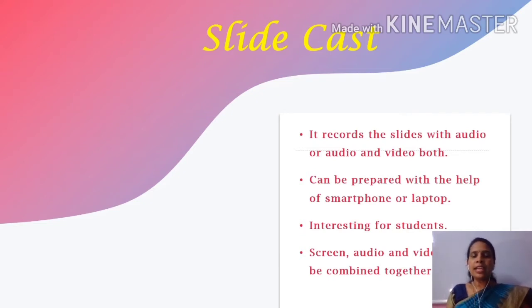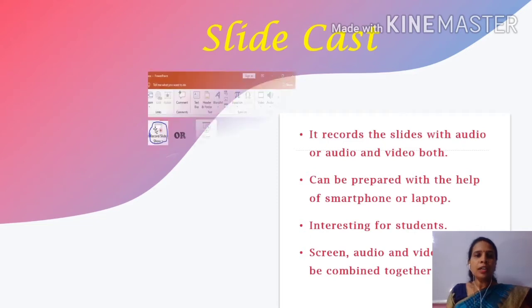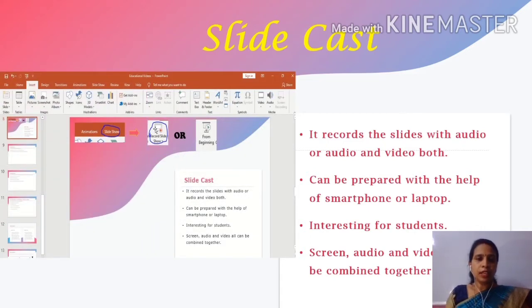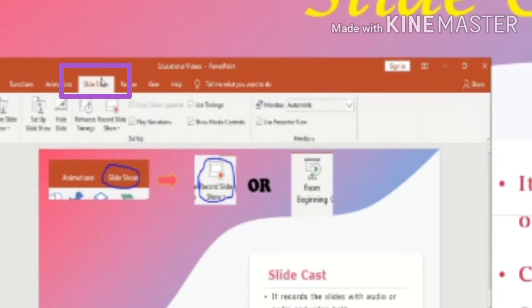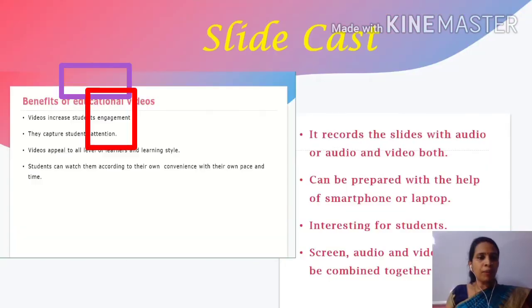How to make these slides we will be discussing in the later part of this presentation, but at present let me show you how to record these slides. You can see on the screen after making the slides the screen appears like that. You have to go to slideshow, and after clicking on slideshow you can start it from beginning.